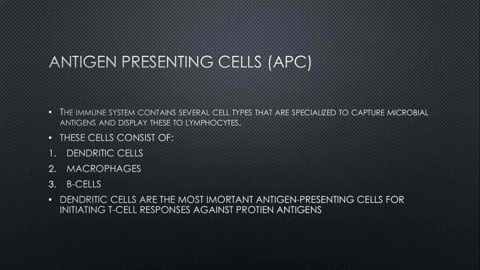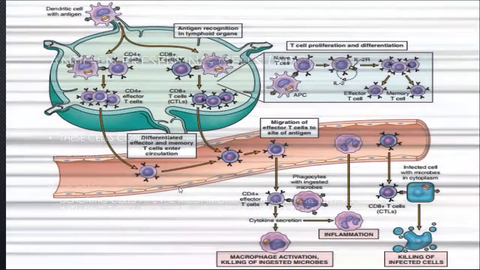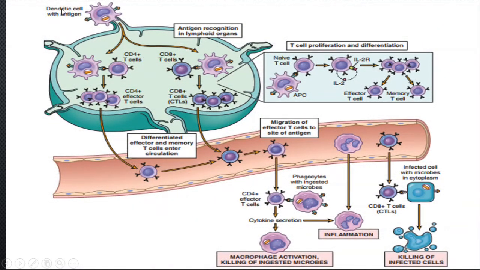It comes with the lymph flow inside the lymph node. There are T cells, there are T helper cells and cytotoxic T cells. They are never exposed to any antigen. They are called naive cells, N-A-I-V-E, naive cells. They are never exposed to antigens. So dendritic cells work as antigen presenting cells. They present antigen to both of these cells.